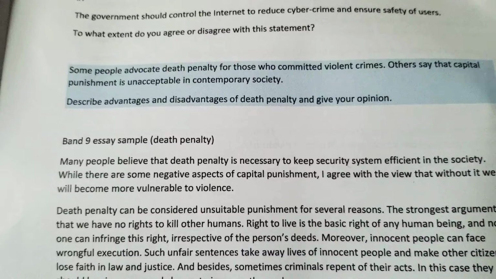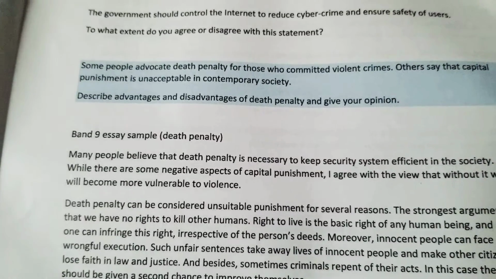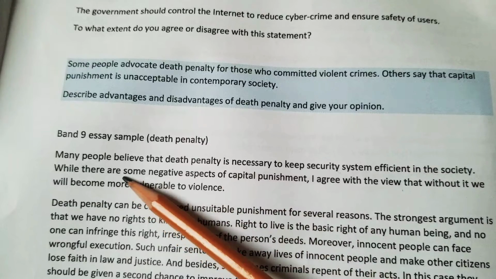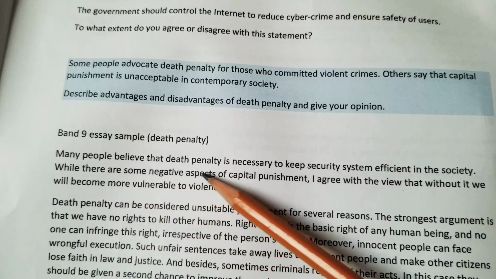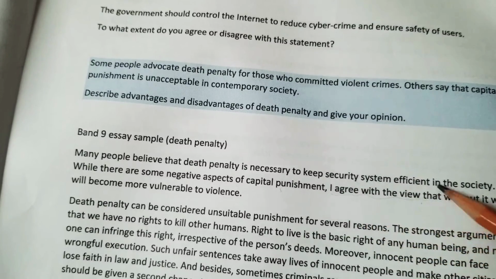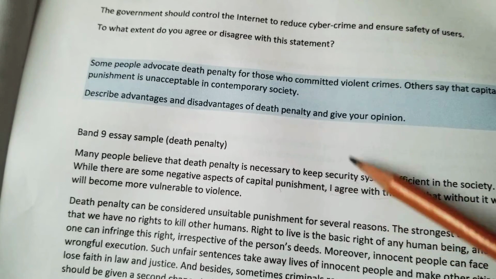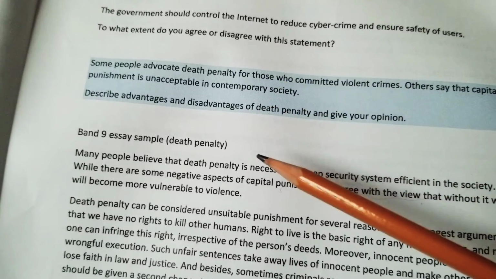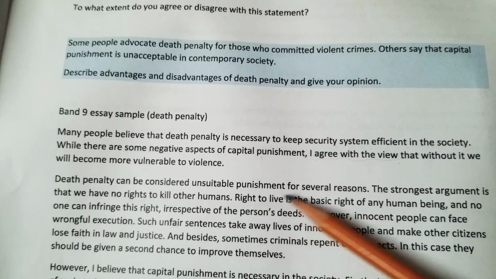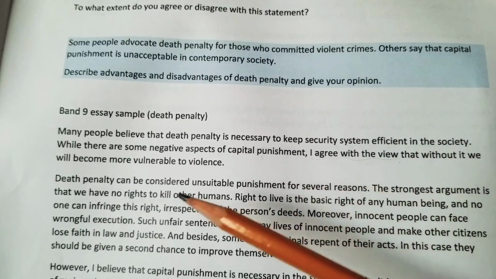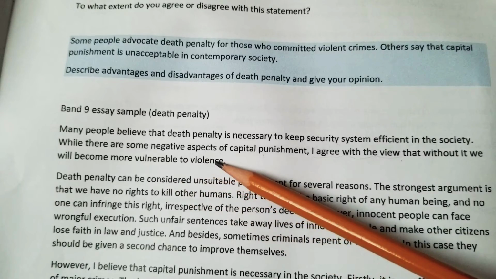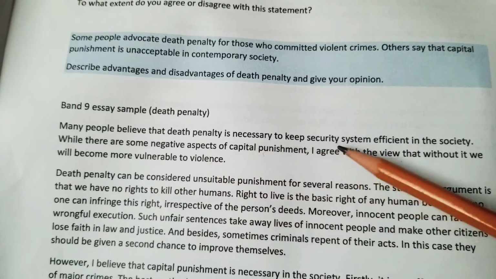What do you think? Whether this has advantages or disadvantages? Just a normal sentence about the topic statement, and then it says, while there are some negative aspects of capital punishment, I agree. So here goes my opinion. I agree. It means in my opinion, we have more advantages of capital punishment. So here I agree with the view that without it we will become more vulnerable to violence. Okay, so here is my opinion.